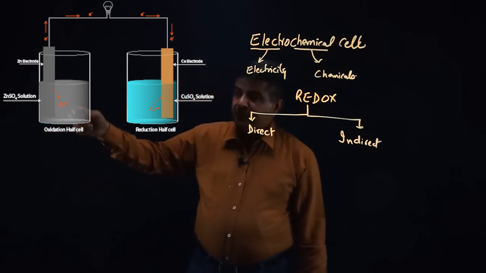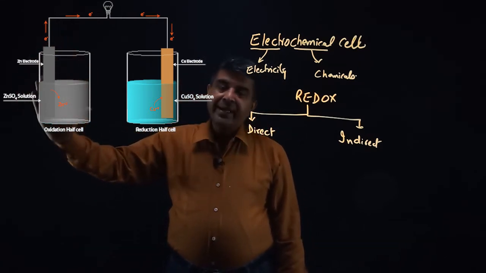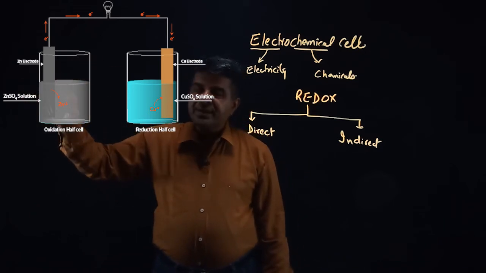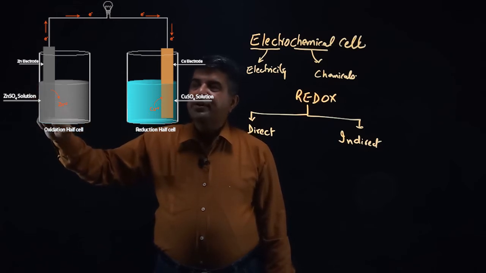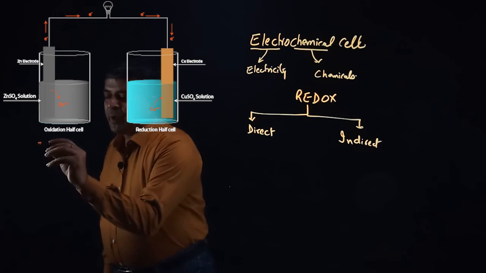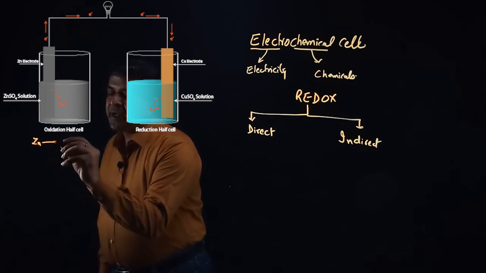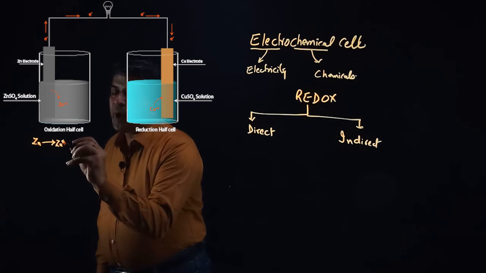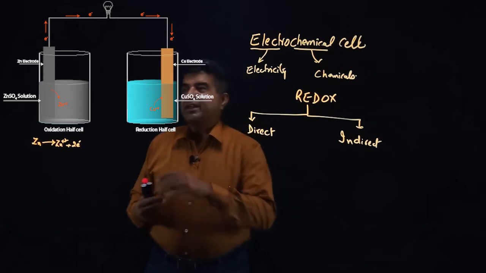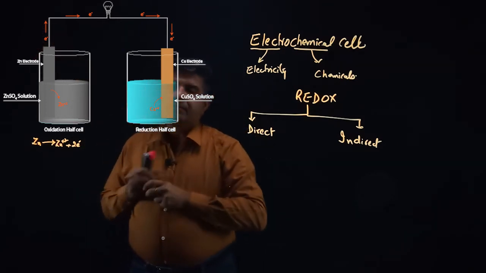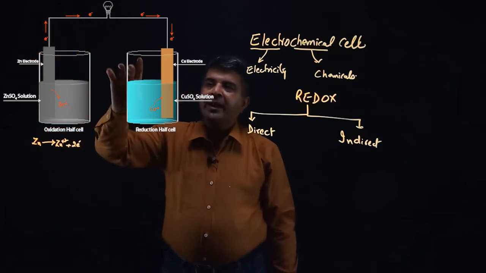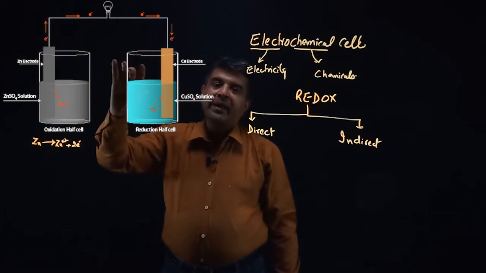Now in this, zinc being more reactive than copper, zinc will go into the solution, and as zinc goes into the solution, so the oxidation reaction that would occur, it would be zinc is converting into zinc +2 ions and it is giving 2 electrons. Now these 2 electrons would flow in this direction and it will come to the copper electrode.